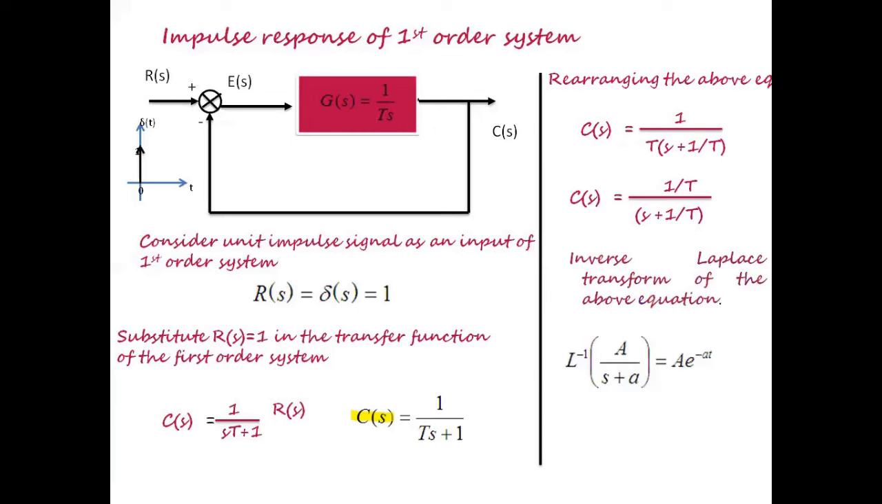So we know the Laplace transform pair: L inverse of A by s plus a is equal to A into e to the power minus a t. In the above expression, capital A is nothing but the numerator part 1 by T, and small a is from the denominator combination s plus 1 by T as small a. So substituting for capital A and small a in the Laplace transform pair, we get C of t as 1 by T into e to the power of minus t multiplied by 1 by T. So this is the impulse response for a first order system.